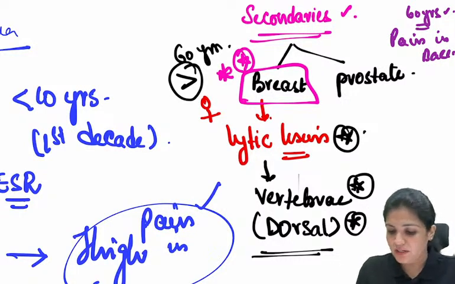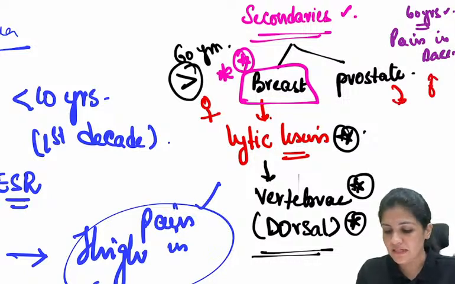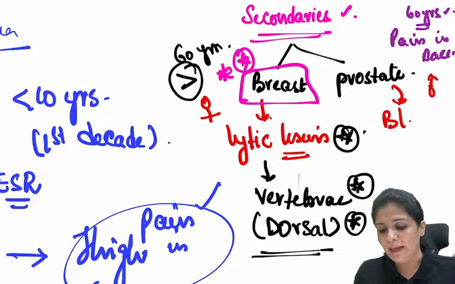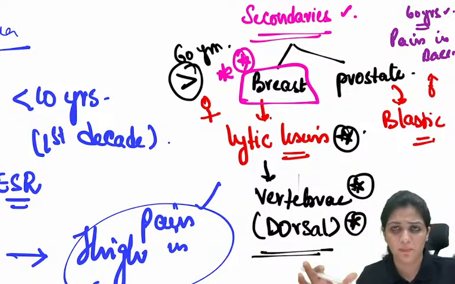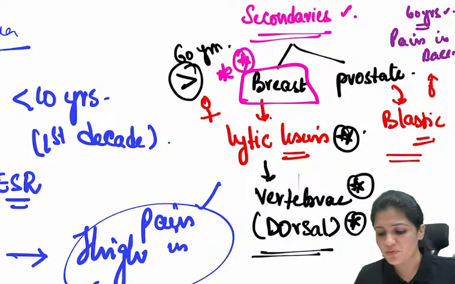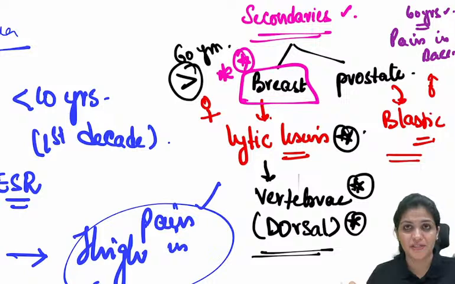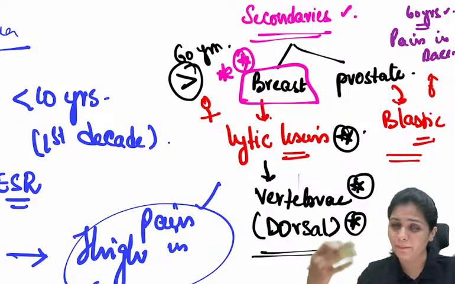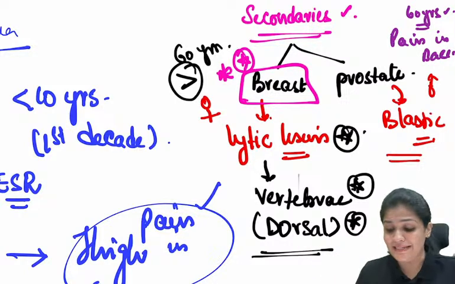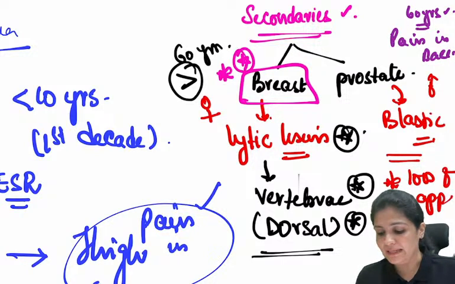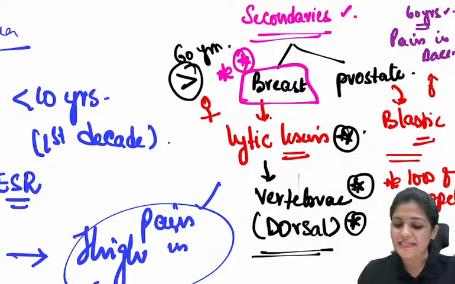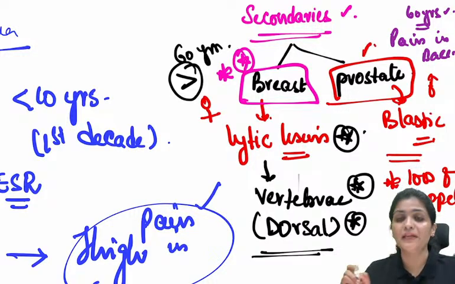And the next condition, this is a male patient, and now he has come with blastic lesions. Blastic means you can see there is a lot of bone formation. So whenever you see blastic type of lesions in a male, and there are certain tumor symptoms like loss of appetite or loss of weight, then you have to always look for secondaries which might come from the prostate.